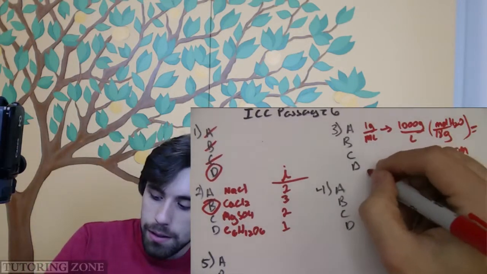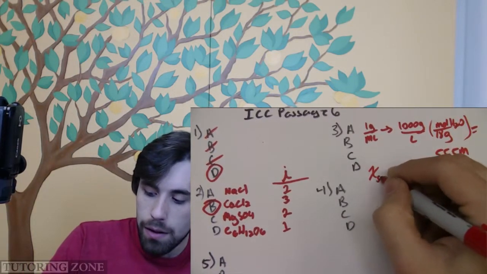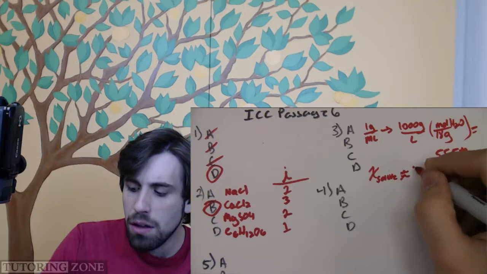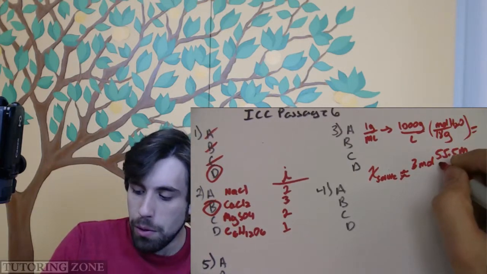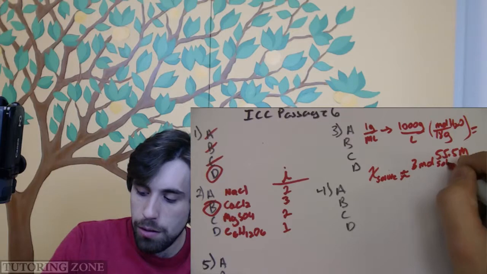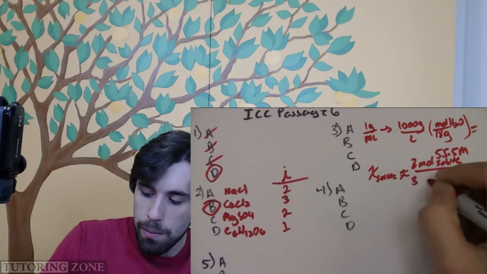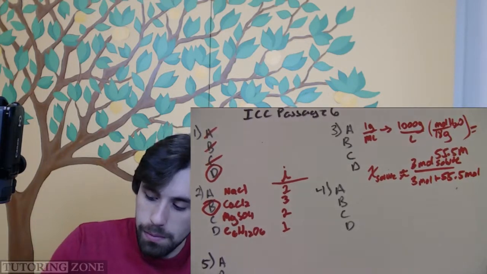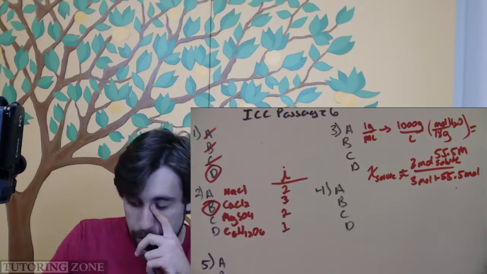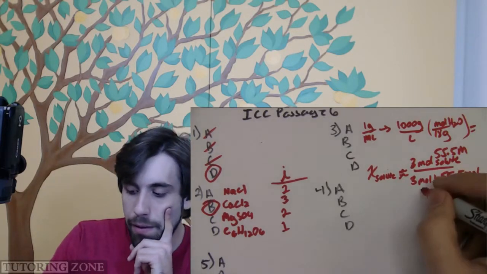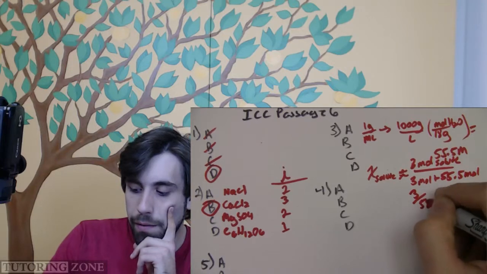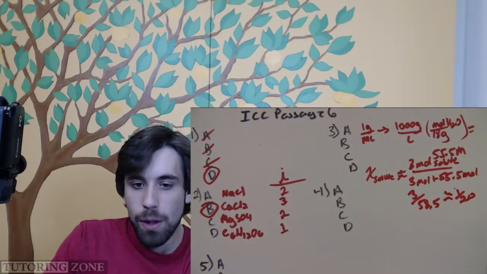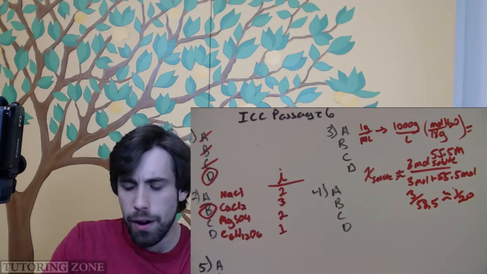So the mole fraction of the solute, we know that we added 2.75, approximately 3 moles of ethylene glycol, or solute, over that 3 moles plus water, 55.5 moles. So the 55.5 plus 3 is going to give us 58.5. So we have 3 over 58.5, giving us approximately 1 over 20, or 0.05.